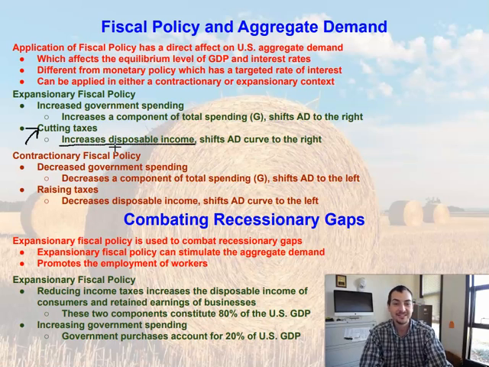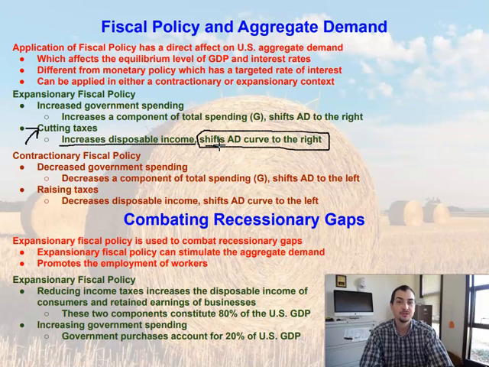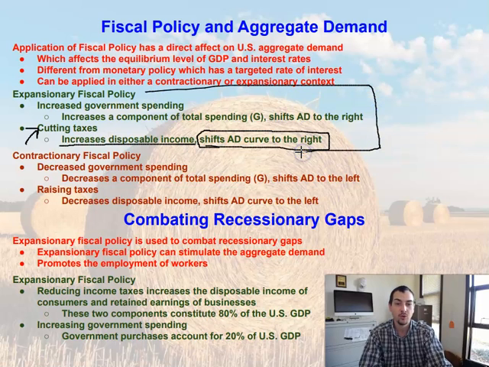So we're going to be increasing our total disposable income. If we have more money to go out and buy goods and services, again, we're shifting the aggregate demand curve to the right. If we have more money that we can go out and buy things, we demand more. We're going to be willing to pay more, and the aggregate demand is going to be going up. So this is how we can impose an expansionary fiscal policy.